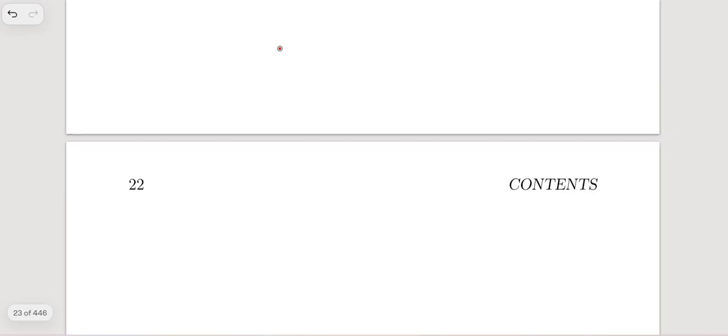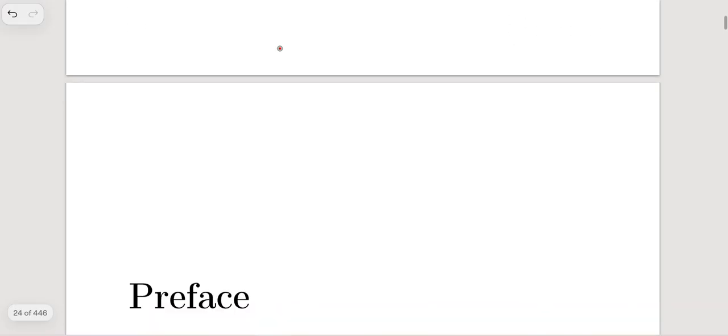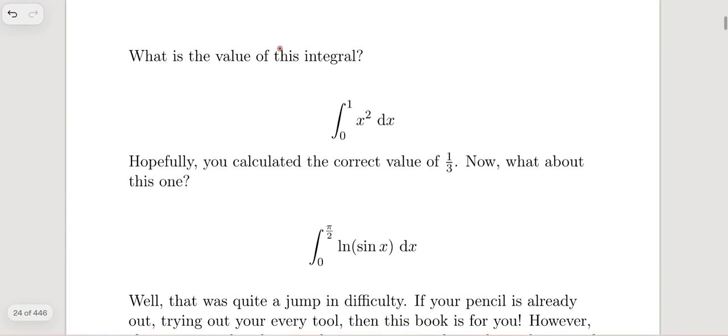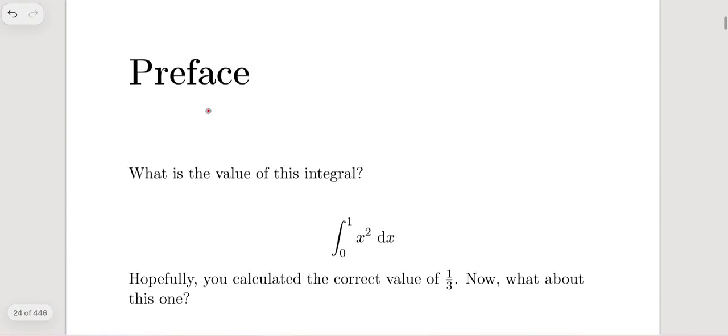Sorry, pi, not i. We haven't done complex analysis yet, so I don't want to name that constant. Okay, and here we have a preface. Let's just read this out as well.